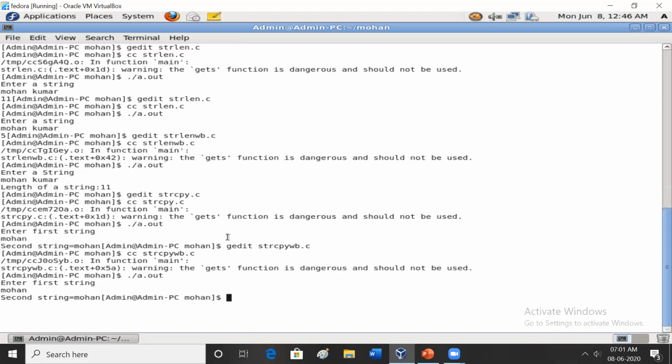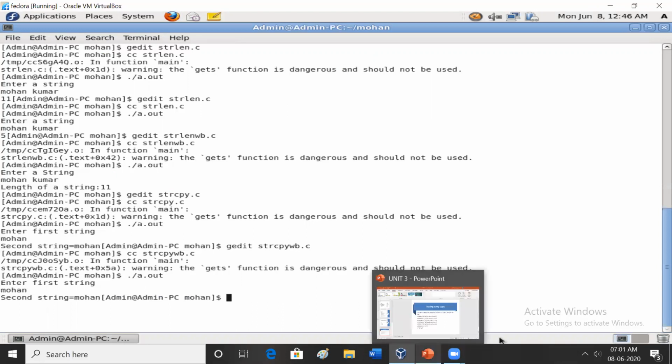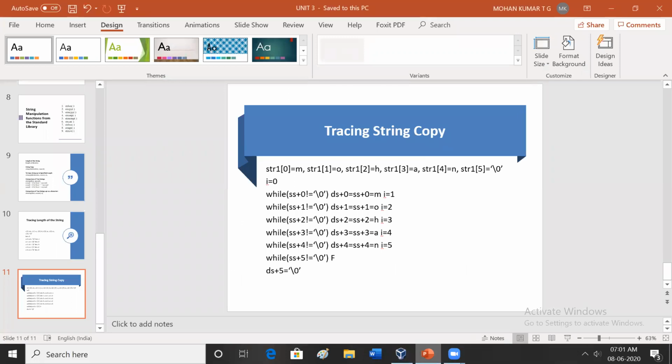In today's class, you learned how to copy from one string to another string, and how to find the length of the string. In the next class, you're going to learn string comparison and the remaining string manipulation functions.